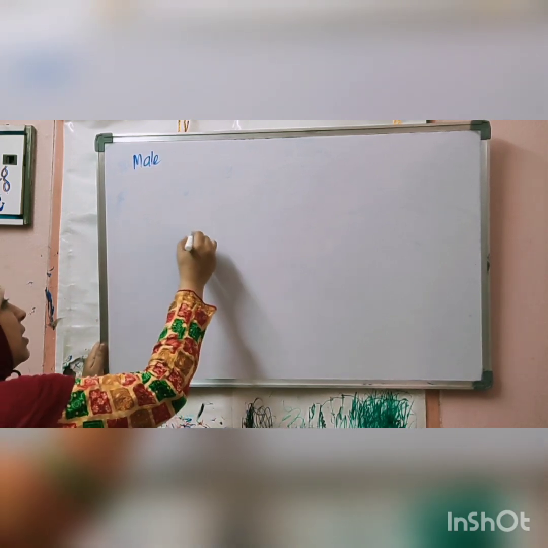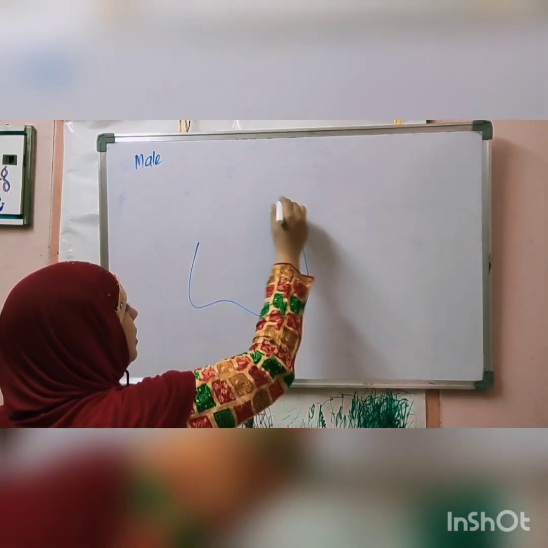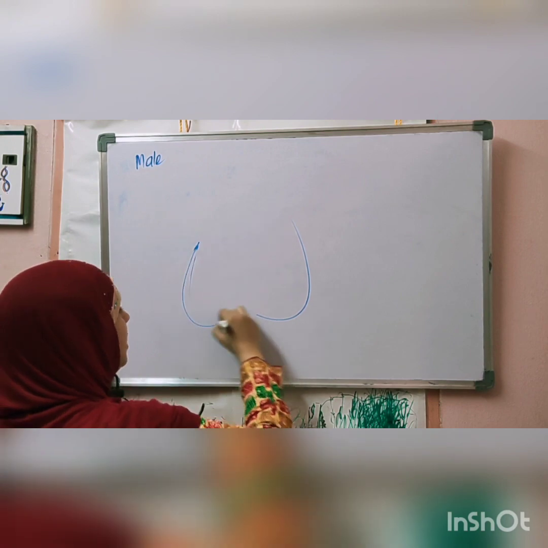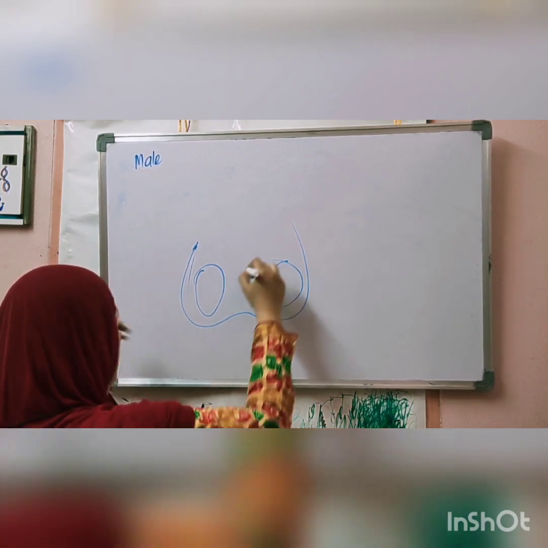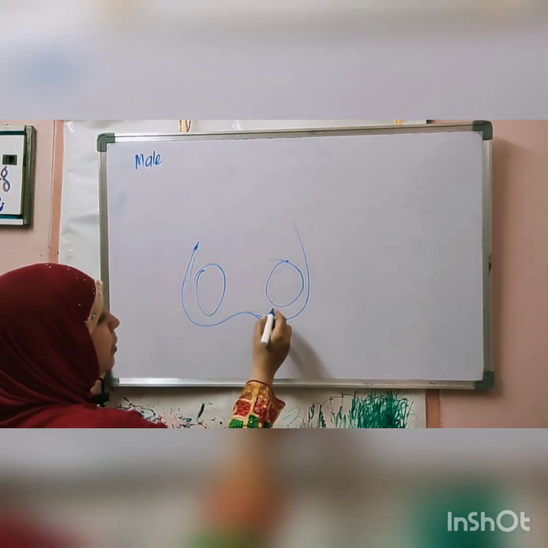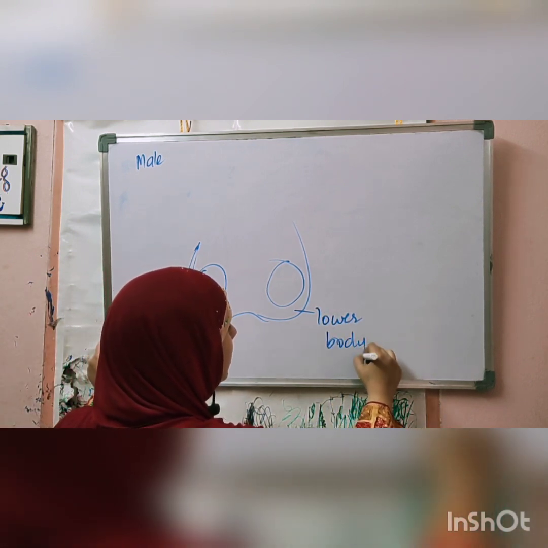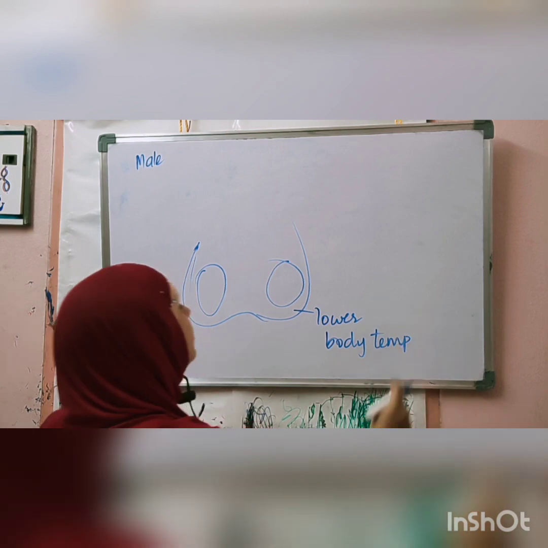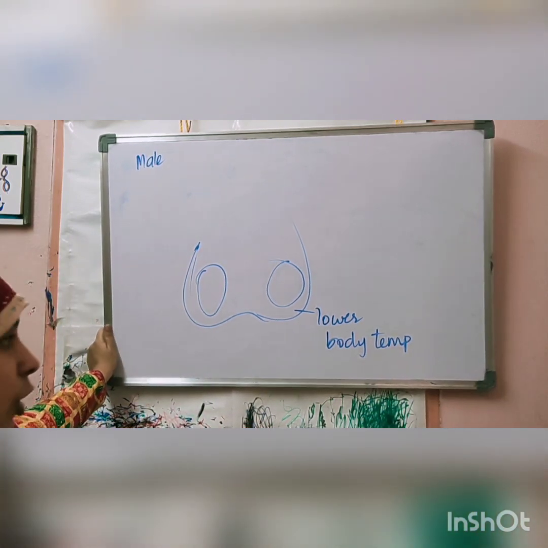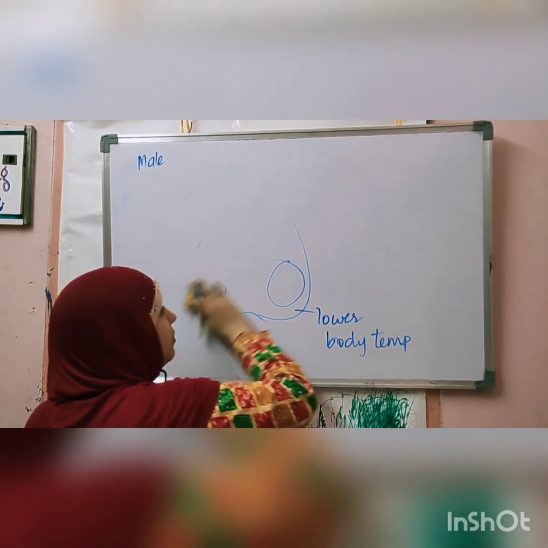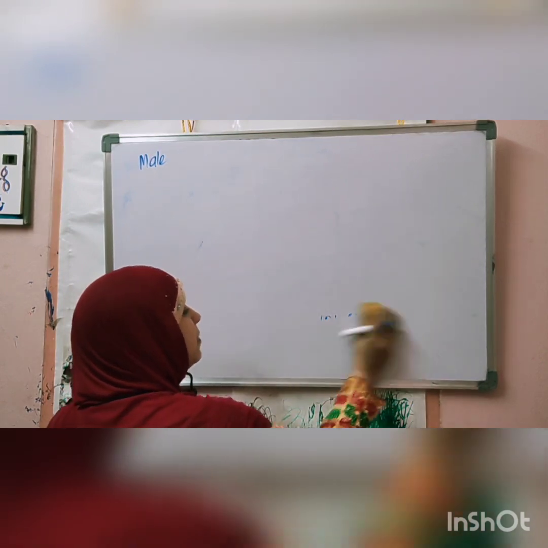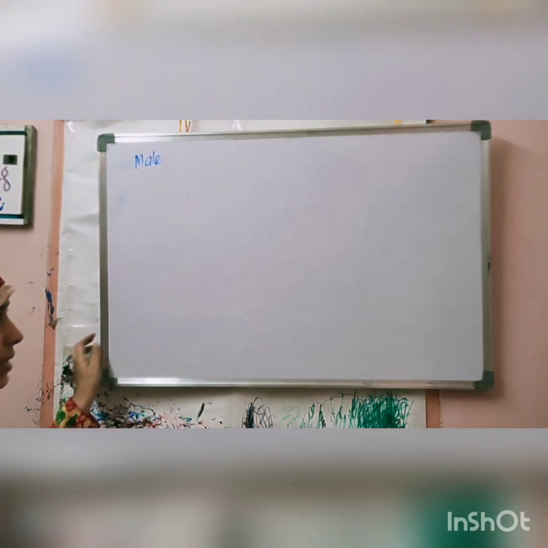The scrotal sac is the place where both testes are present. Why? This helps in lowering the body temperature by 2 to 3 degrees Celsius, which helps in maintaining a little lower temperature for the survival of sperm. Sperm requires a little lower temperature for survival.